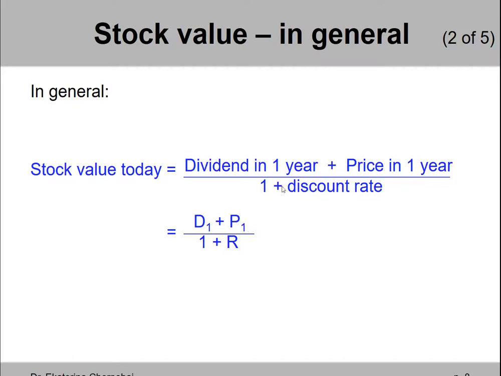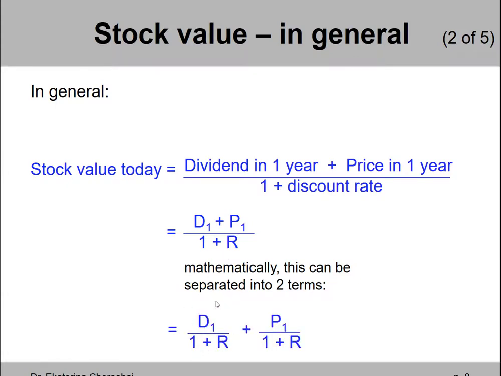And the sum is then divided by 1 plus discount rate, 1 plus R. Mathematically, we can separate it into two fractions, where the first fraction is the next year's dividend, discounted back by 1 year, so divided by 1 plus R. And the second term that we add is next year's price, discounted back by 1 year, or divided by 1 plus R, right?